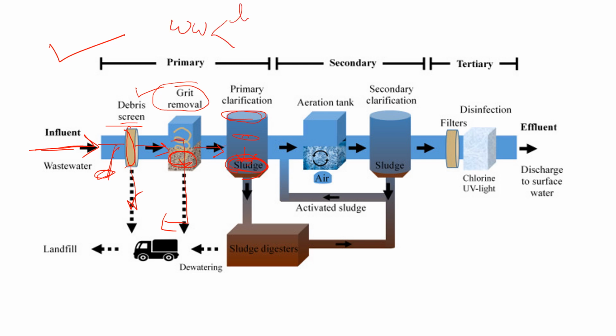The solid organic portion is known as sludge. So the sludge is sent to the sludge digester, where the digestion of sludge takes place.